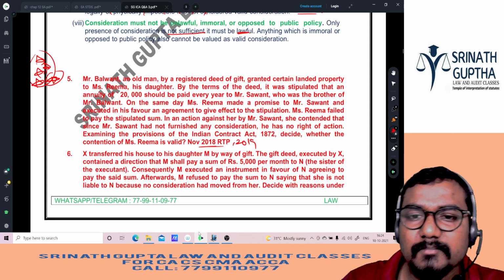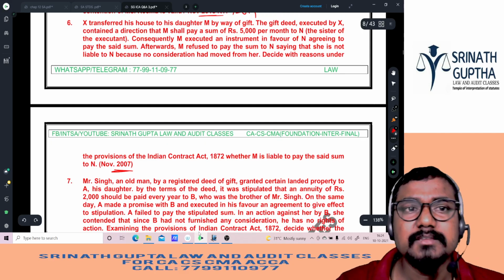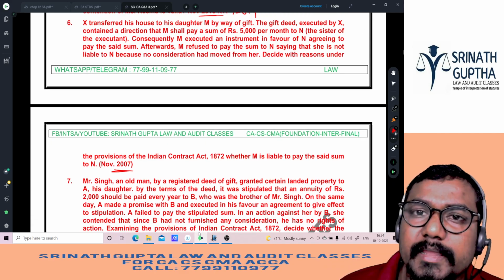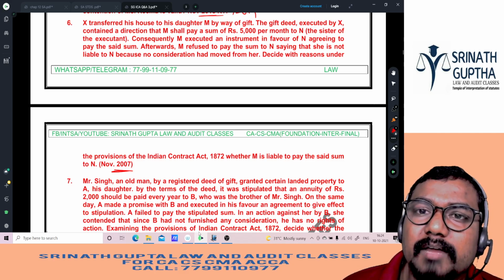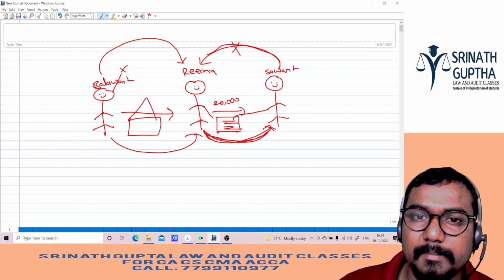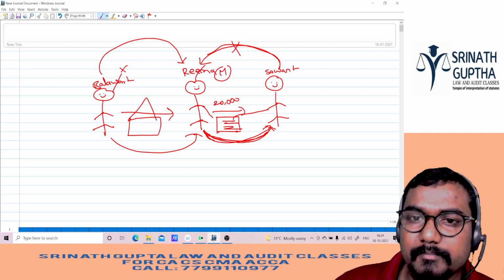Same question, beta. Chennai versus Ramaya. So the same question was asked in 2007 also. X transferred his house to his daughter M by way of gift. If you observe here, same question, beta. In the place of Balavant, X came. In the place of Rima, M came.